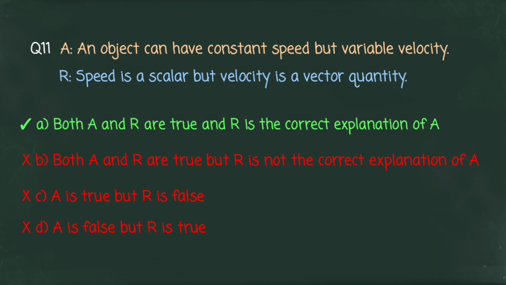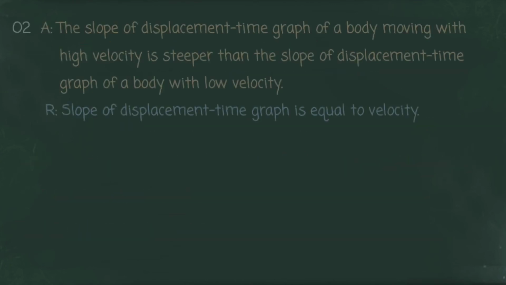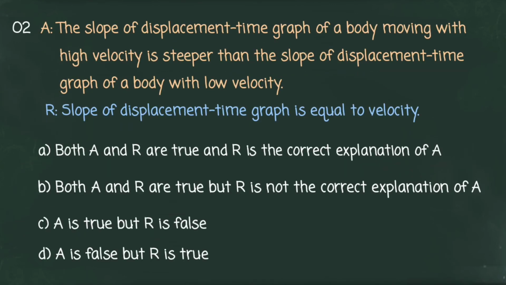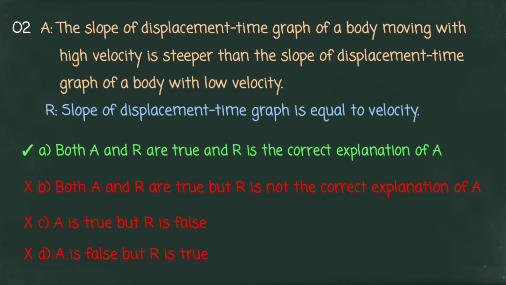Now let us move on to our next question. Assertion: the slope of displacement time graph of a body moving with high velocity is steeper than slope of displacement time graph of a body with low velocity. Reason: slope of displacement time graph is equal to velocity. You can select your answer. Now let us see the correct option. Correct option is A. Both assertion and reason are true, and reason is the correct explanation of assertion.